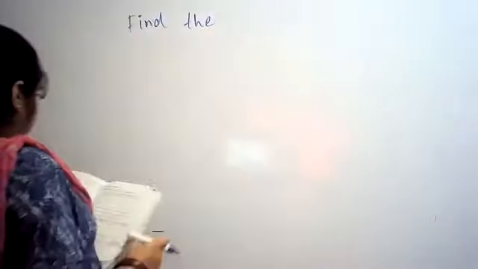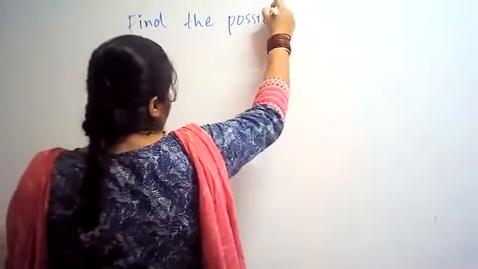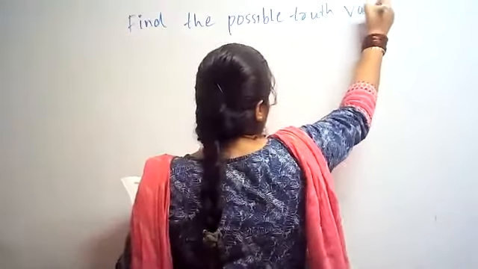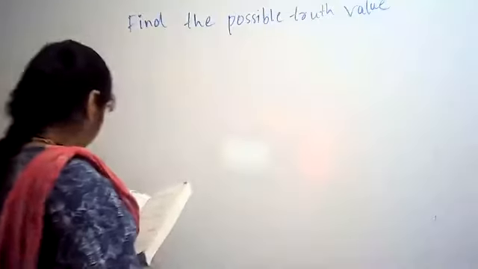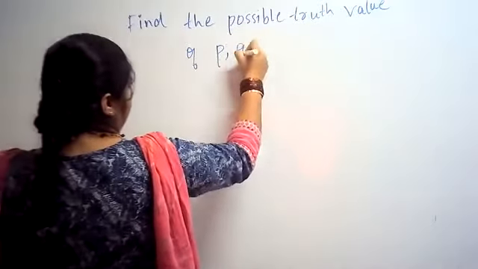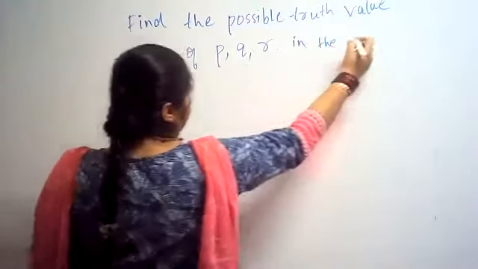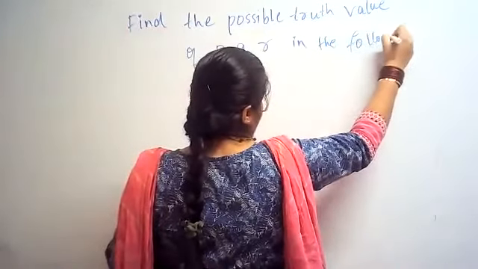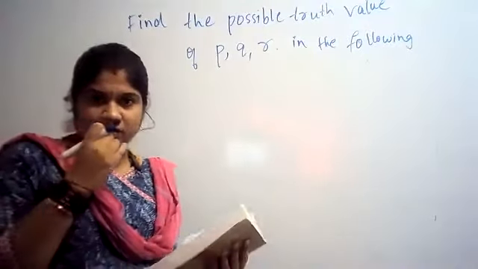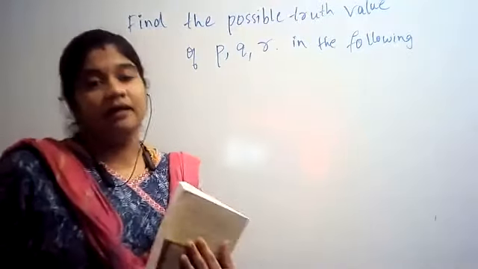Fine. Find the possible truth value. Copy it now only. Find the possible truth values of proposition P, proposition Q, proposition R in the following.